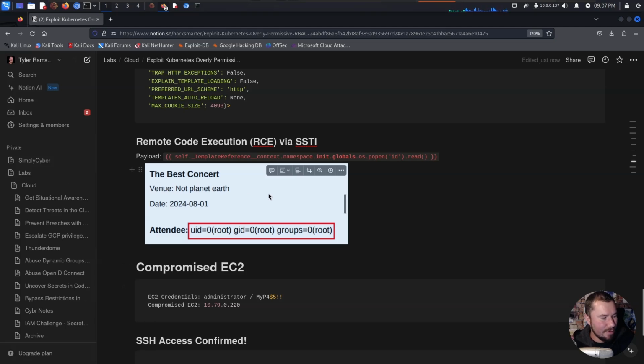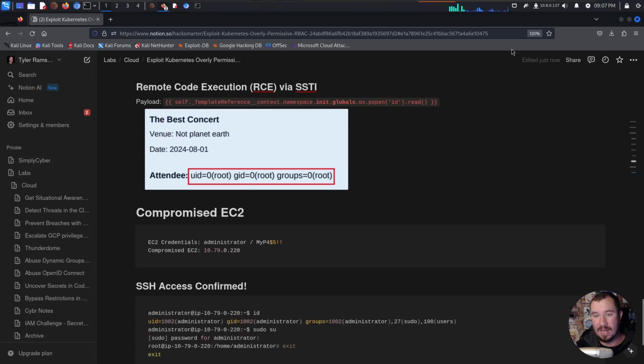But what would be more fun is getting a reverse shell. Now, in order to get our reverse shell, we have to remember we have this compromised EC2, which we might need for the reverse shell if we can't hit our IP, but we'll try both of them. Now, when it comes to doing reverse shells, there's a bunch of different ways you can do it. What I like to do when it's something like this, in server-side template injection, because there's so many things that can go wrong in the character encoding, is I like to do what's called a character-safe reverse shell.